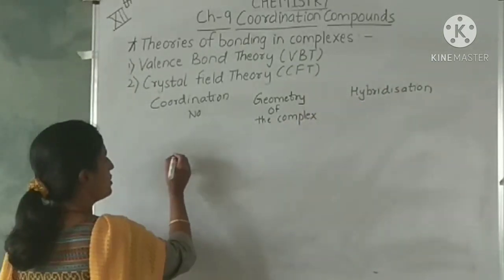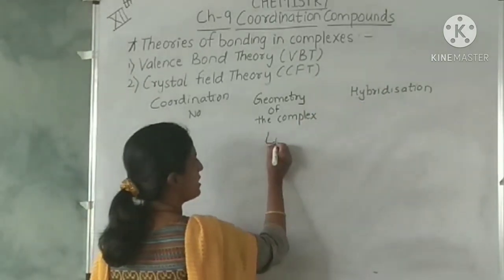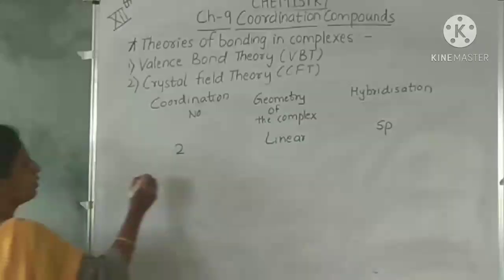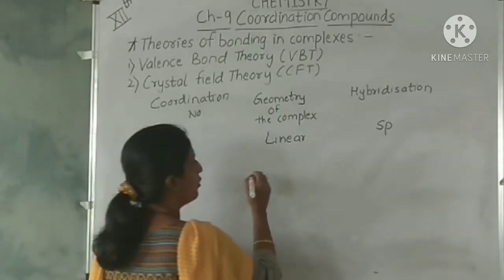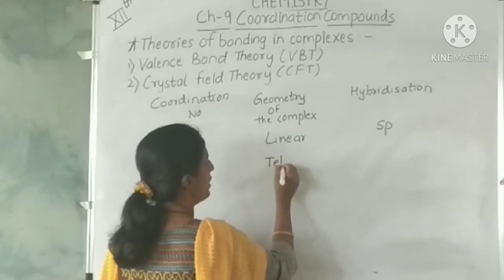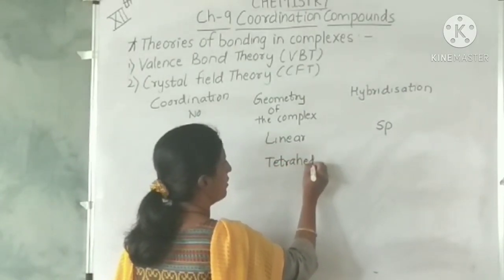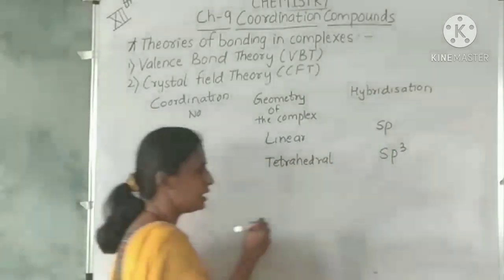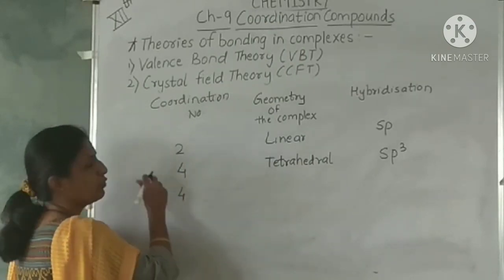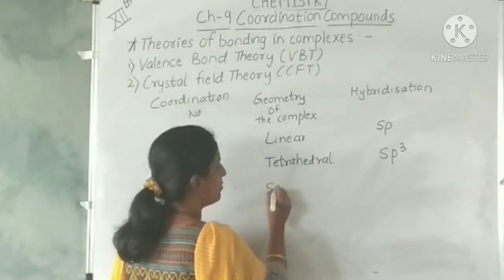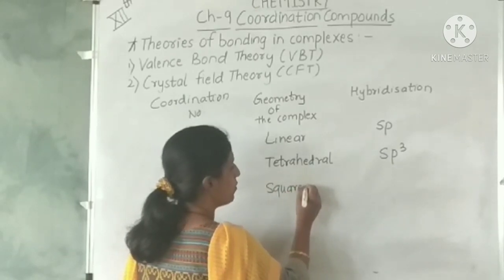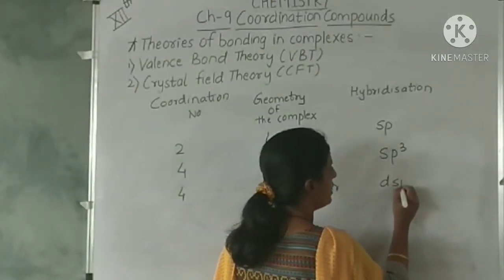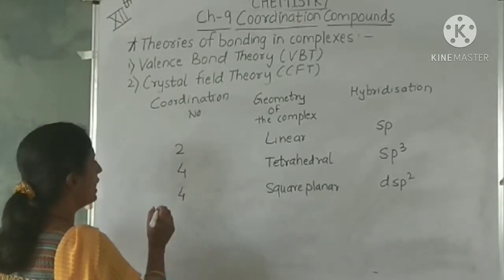Now if the coordination number is 2, the geometry of the complex is linear and the hybridization is sp. Coordination number 4, the geometry of the complex is tetrahedral and the hybridization will be sp3. With coordination number 4, the geometry of the complex can be square planar also, but in that case the hybridization will be dsp2.